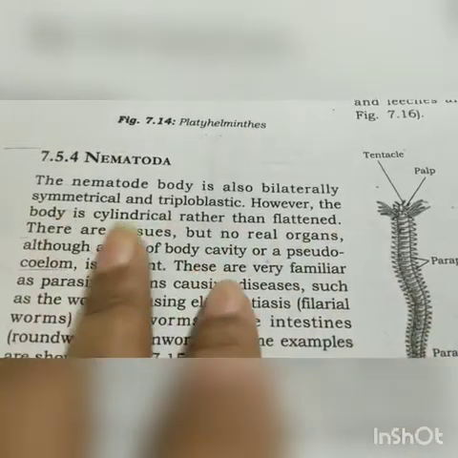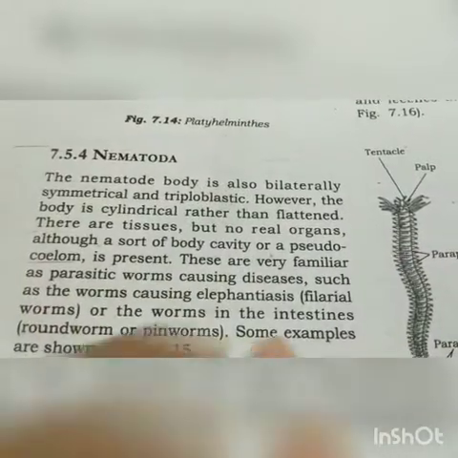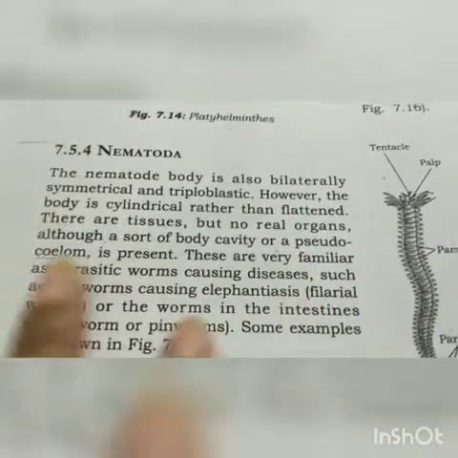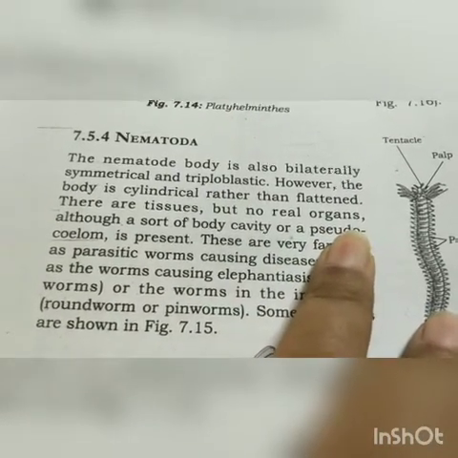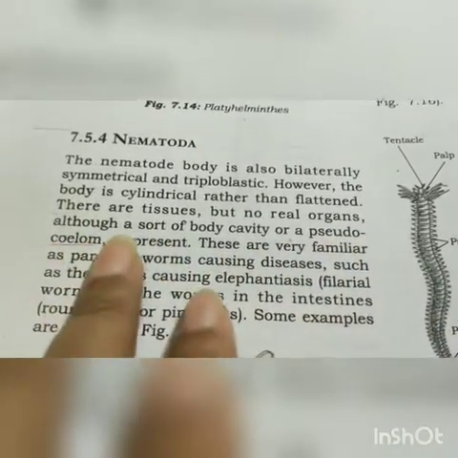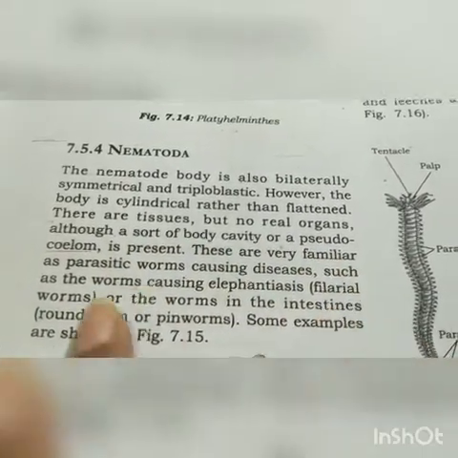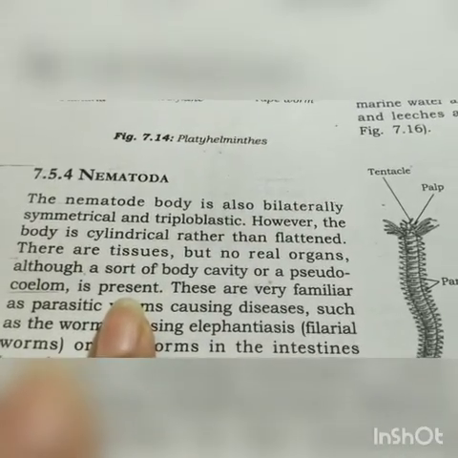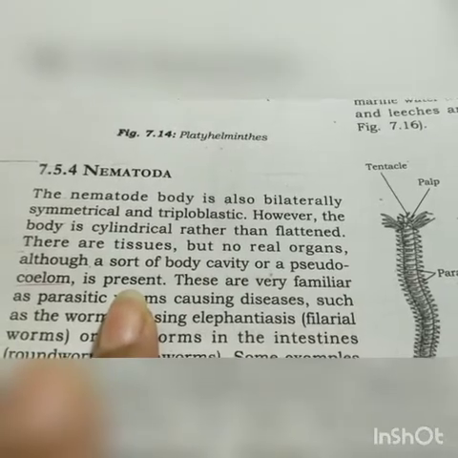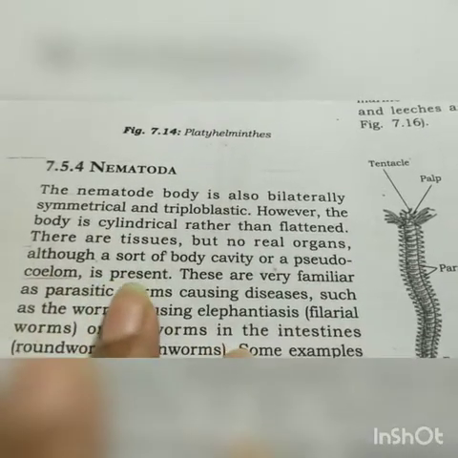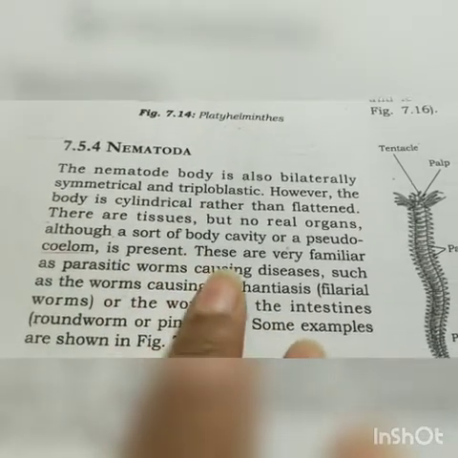However, the body is cylindrical rather than flattened. There are tissues, but no real organs. Although a sort of body cavity or a pseudocoelom is present, they don't have a true body cavity, but a false body cavity is present there.